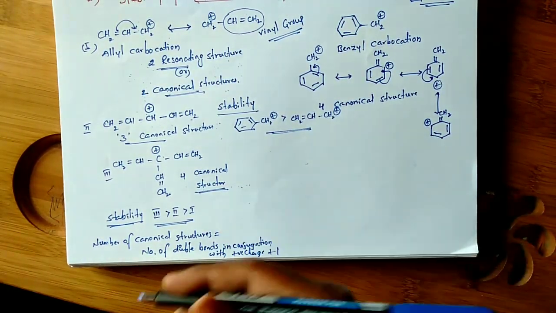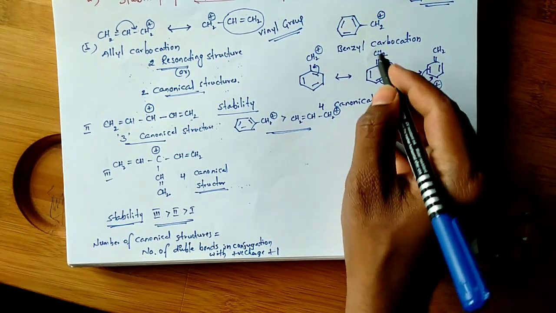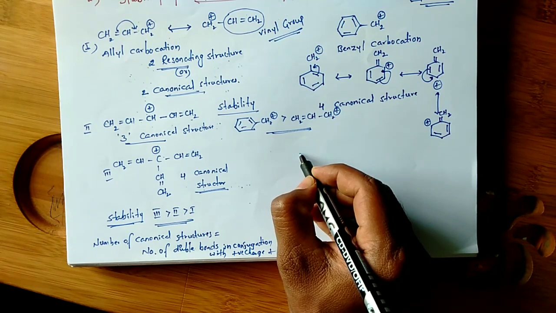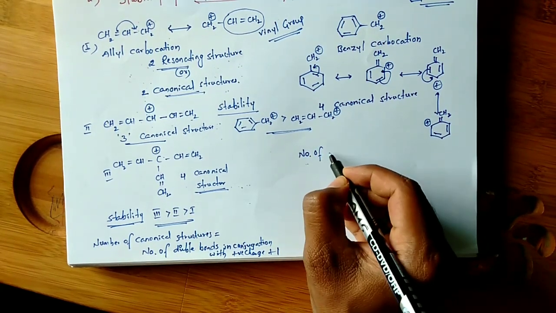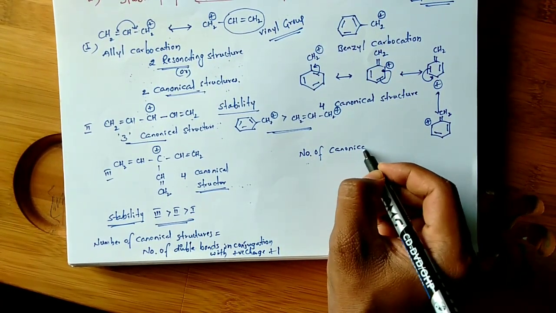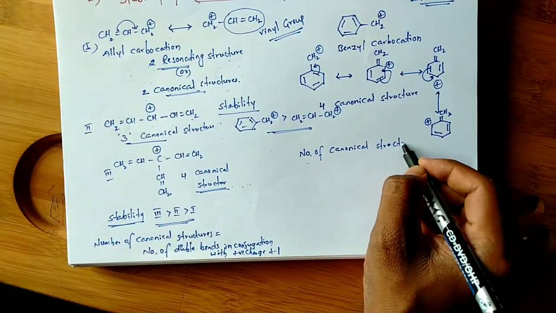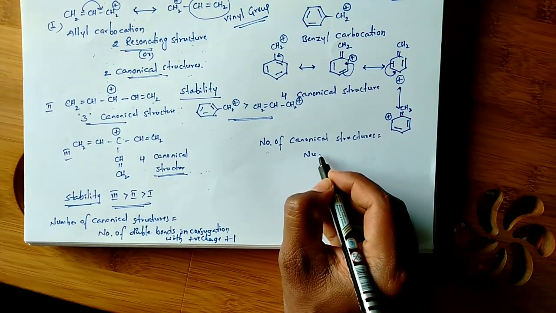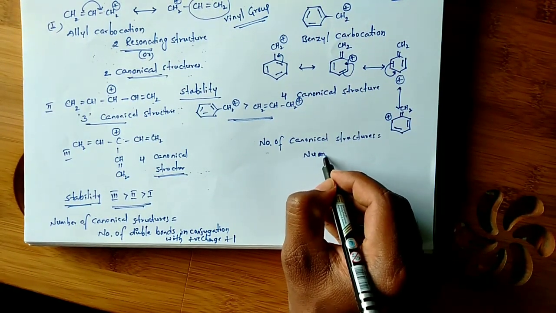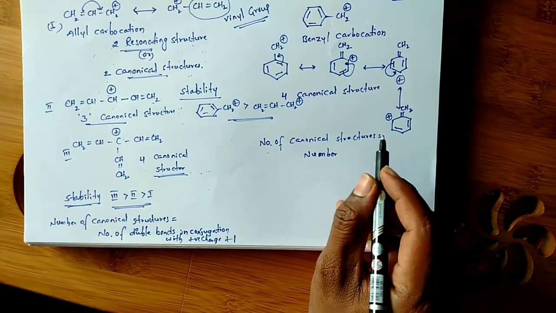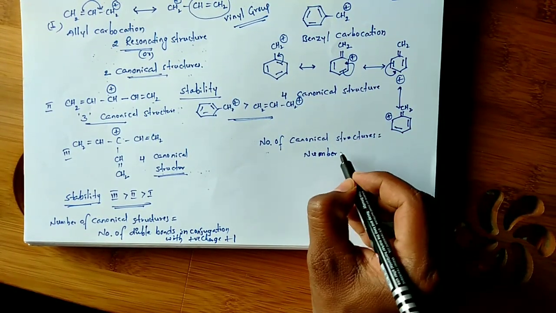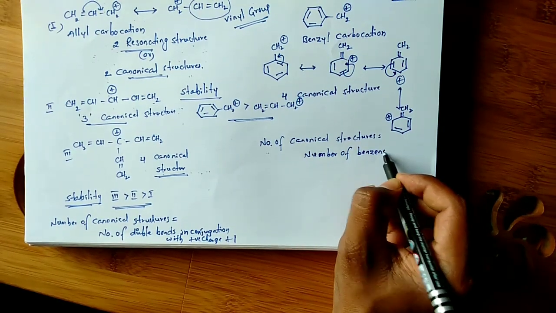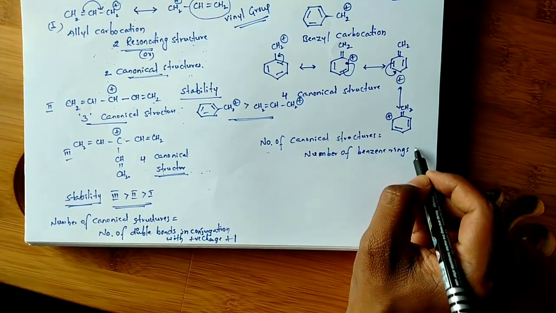Similarly here, in this case the number of canonical structures equals the number of phenyl rings, meaning benzene rings, in conjugation with the positive charge, into 3, plus 1.